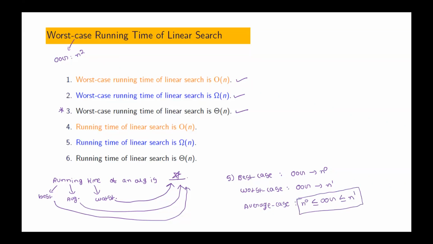Now read statement 5. What does it say? It is actually saying three things. One is, it says that the best case running time of linear search (LS) is big omega of n. It also says that, what is the other case? Worst case.